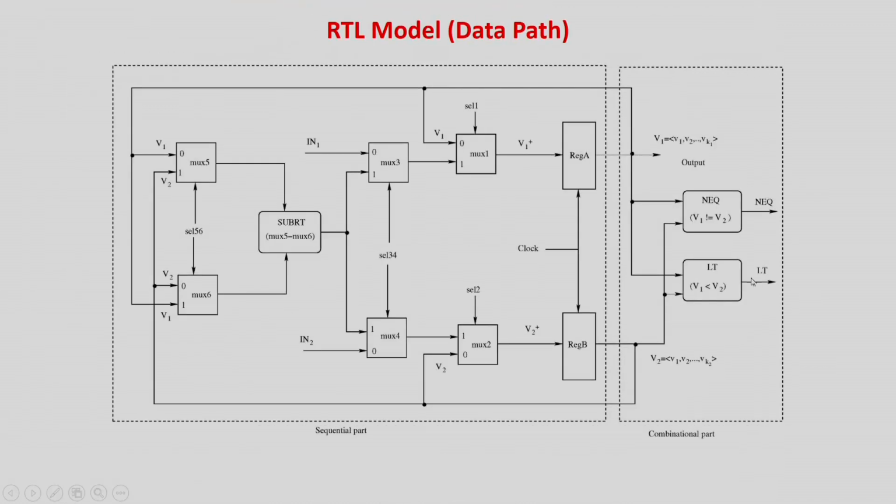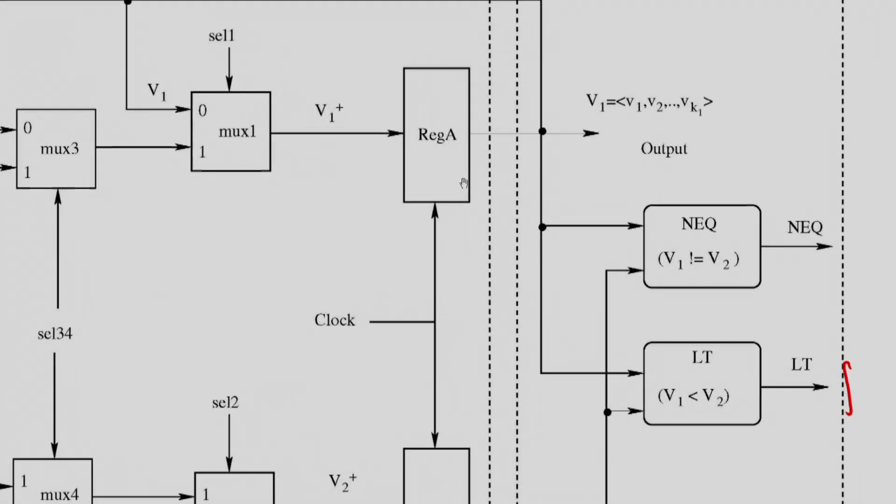As I told you, if V1 is less than V2 and this is true, it generates the value 1. Then it gives V2 over here and V1 over here, so it will be V2 minus V1. Similarly, the other way, if this is 0, it will be V1 minus V2. You can easily look at the first part of the circuit and understand it. This is the storage part, where initially you will be loading the values.